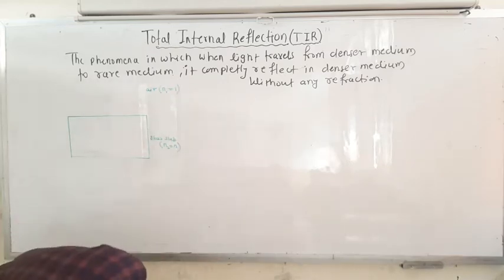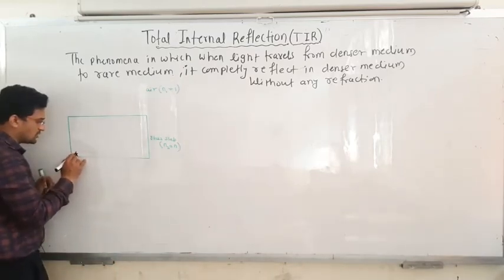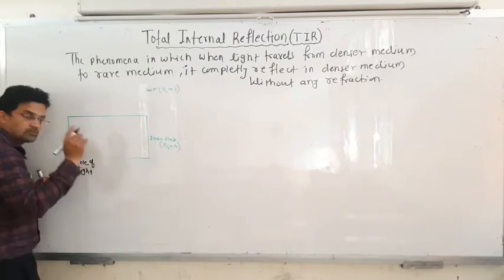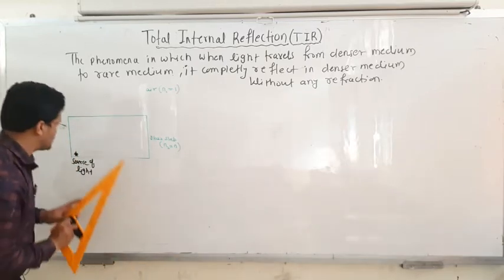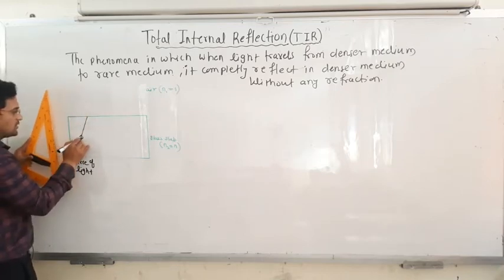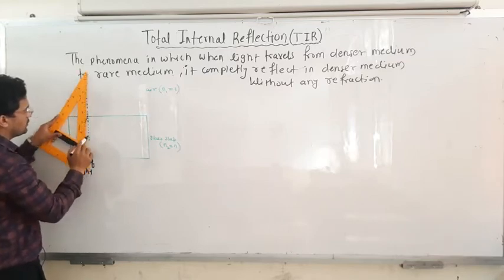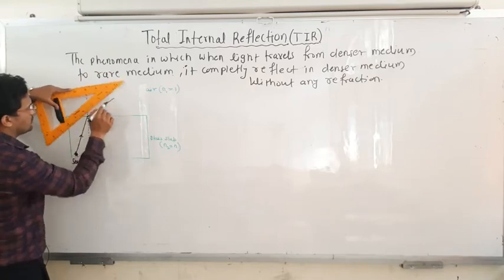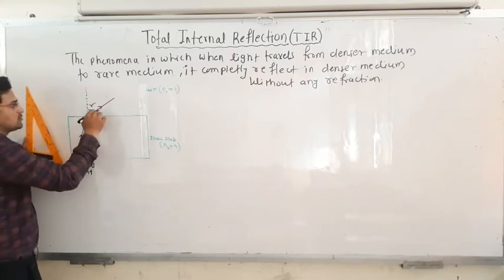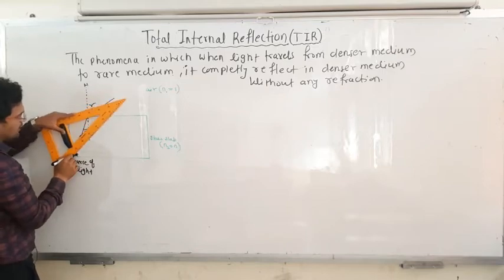Now when a ray of light is traveling from this, I will consider this as a source of light, okay. So next, when the light is incident at this angle, suppose, okay, then it is refracted. Of course it is refracted. If this is the normal, then it will bend in this manner away from the normal. So this is the angle of incident, and this is the angle of refraction. So this light will bend away from the normal. So this is the normal.